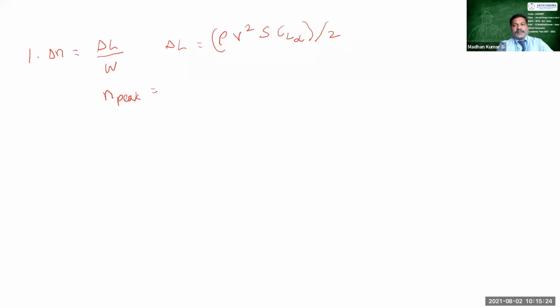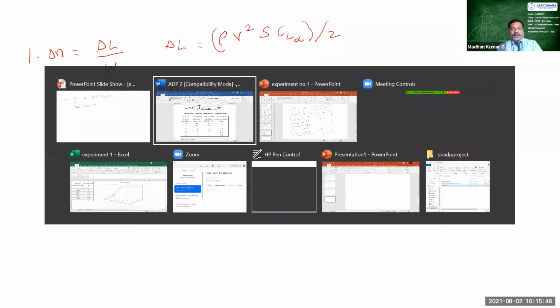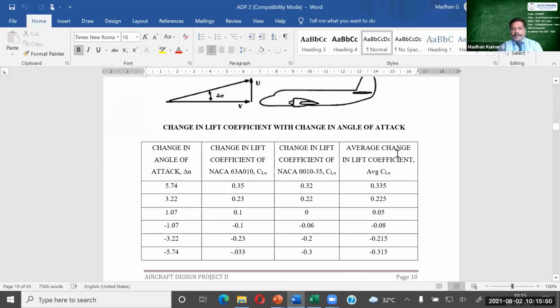So n peak is due to gust wind. This is the maximum load factor considered apart from the limit load factor. N peak is the limit load factor we already found, plus delta n. This is a formula we have to remember. Then we can verify the formula of delta L here.